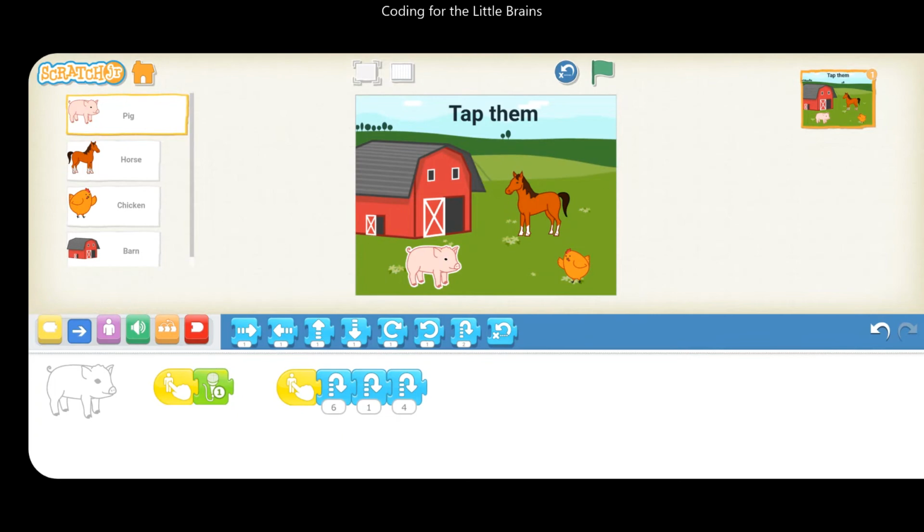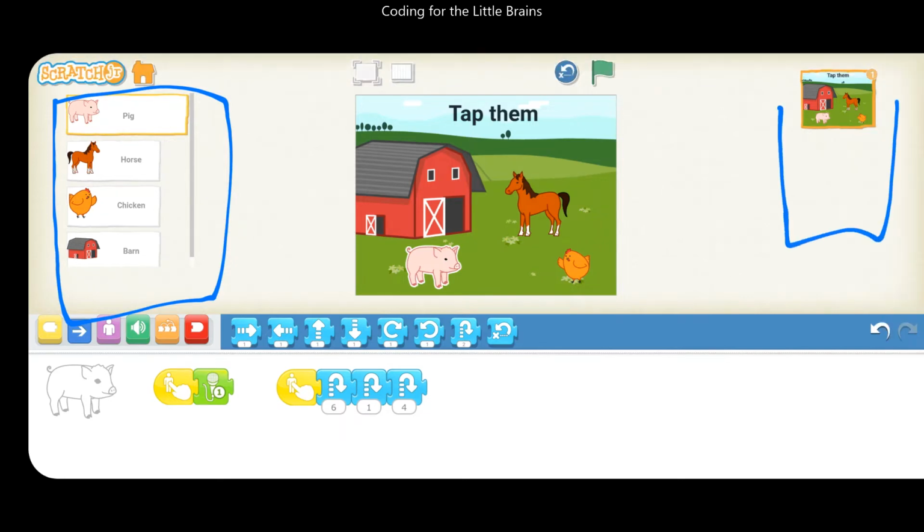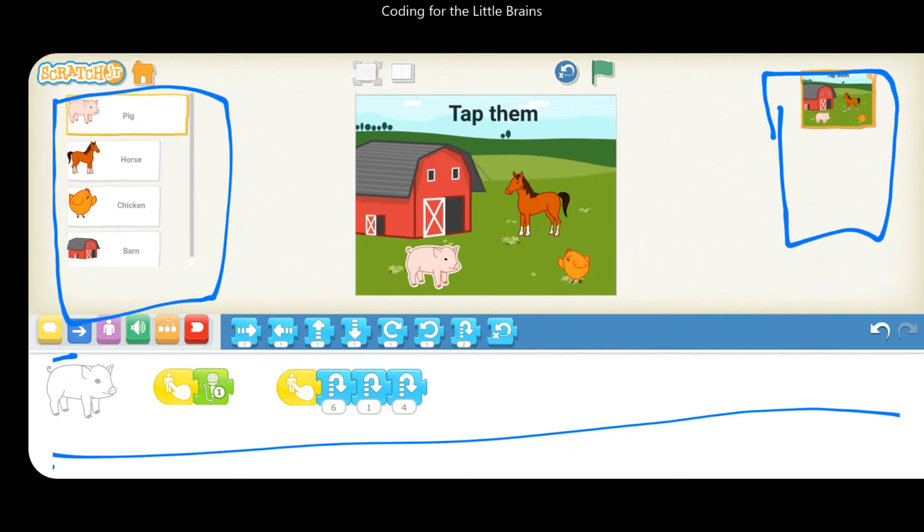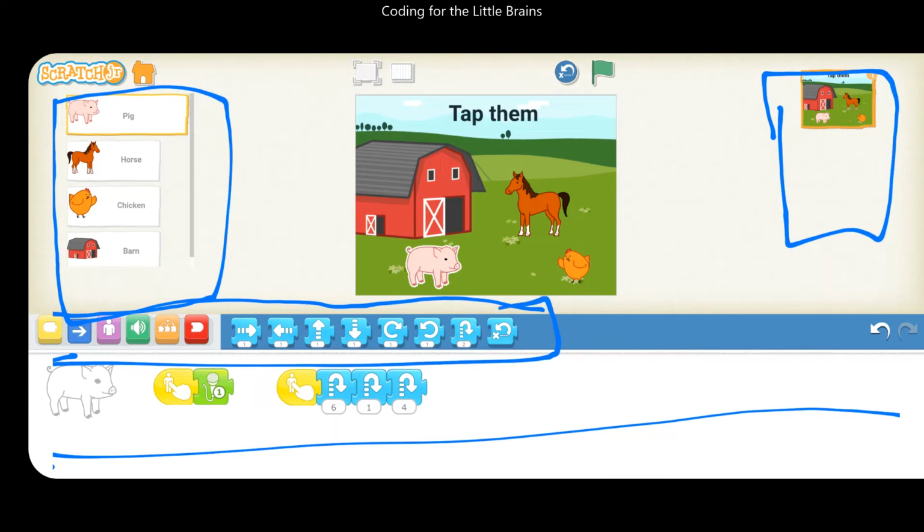If you have already watched my previous tutorial for the web version, this screen will look familiar to you. This is the place where all your sprites will be available. And this is the place where all your scenes will be available. You can add a maximum of 4 scenes. And this is the place where we do programming, this area. And these are all the programming blocks made available for us.